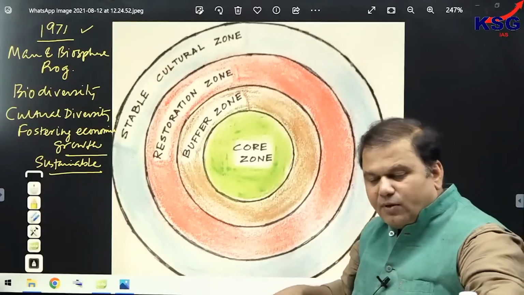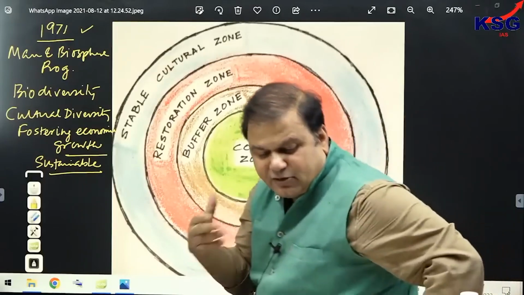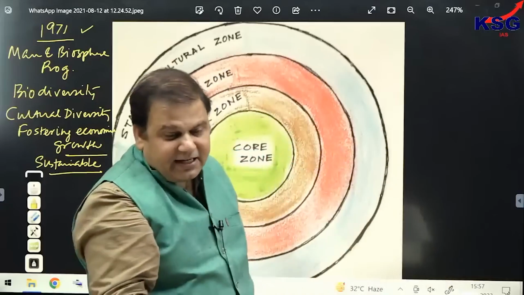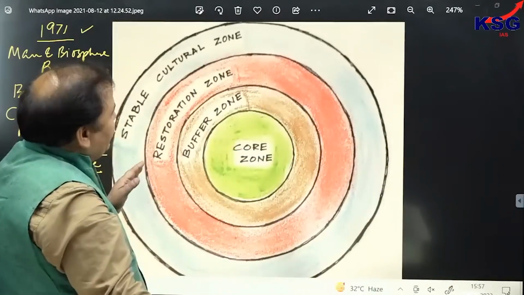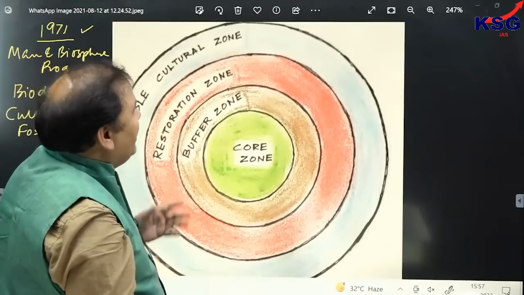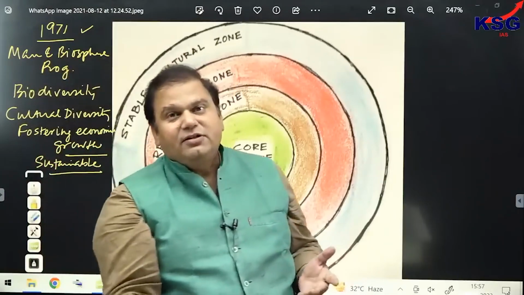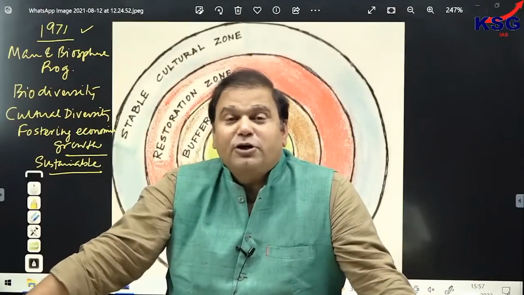Fine. So let's continue and let's do as much as we can. Now, we can see that biosphere reserves are ecosystem oriented, wildlife sanctuaries are species oriented, and a national park is oriented towards the protection of mainly one animal. The emphasis is laid on protection of one animal. That's why each and every national park would be dedicated to one animal.